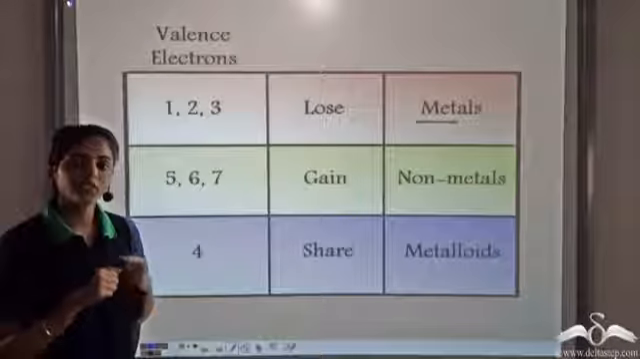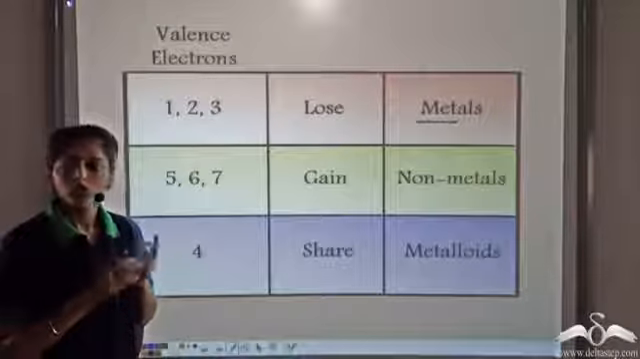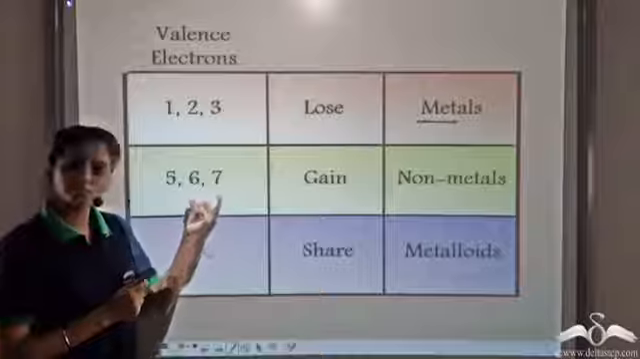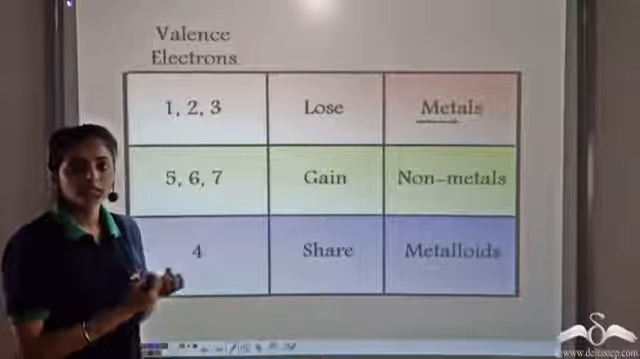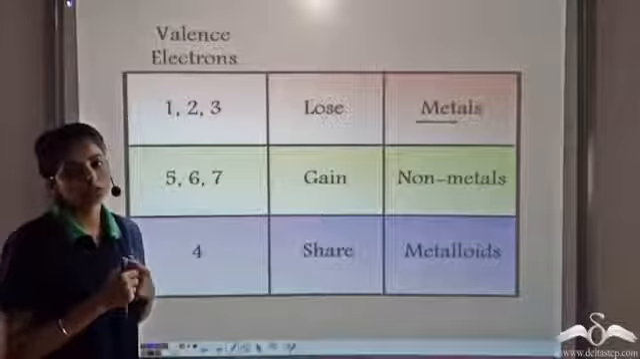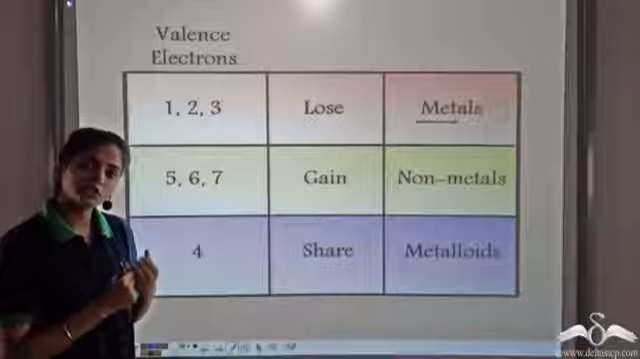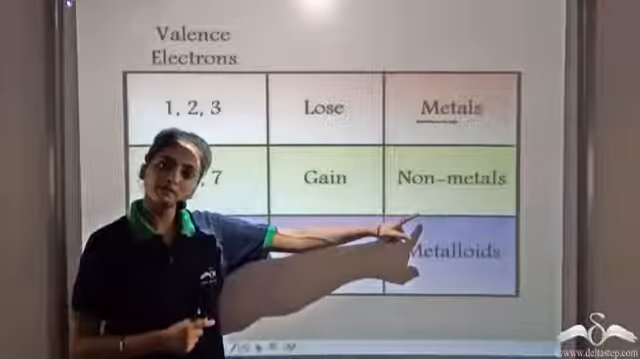Similarly, whenever there are 5, 6 or 7 valence electrons, in order to complete the octet, they could lose these 5, 6 or 7 electrons. But it is not easy to lose these. Instead, they gain 1, 2 or 3 electrons. So such elements which gain electrons to complete the octet are known as non-metals.